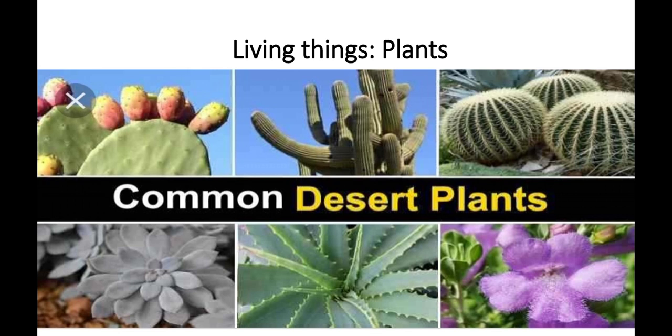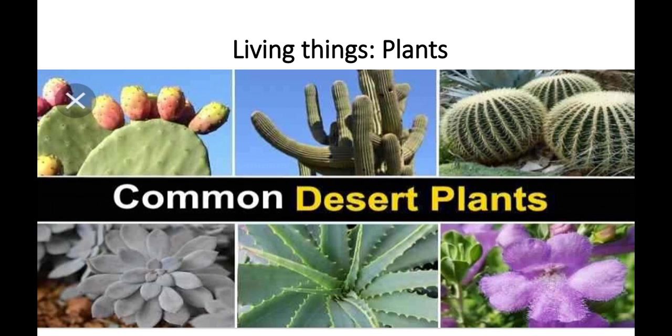Some of them have an unpleasant smell or taste to deter hungry animals, so the hungry animals can't eat these plants. One more prominent plant is the date palm.